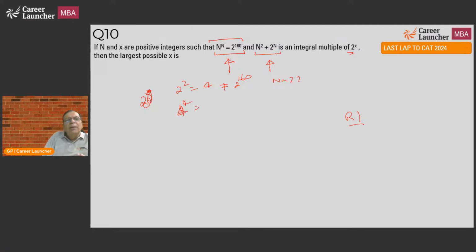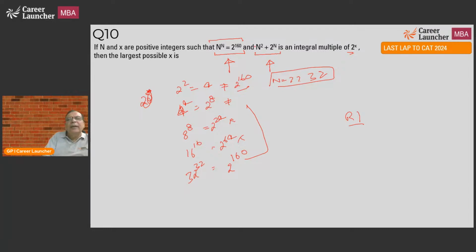So similarly start doing it. 2 to the power 2, 4 to the power 4. Then the next multiple will be 8 to the power 8. What is 4 to the power 4? 2 to the power 8. Not equal. 8 to the power 8 is nothing but 2 to the power 24. Does not satisfy. 16 to the power 16. 16 is 2 to the power 4, so 2 to the power 64. Again not satisfying this. 32 to the power 32. 32 is 2 to the power 5, so 2 to the power 160 satisfies. That means n is equal to 32.